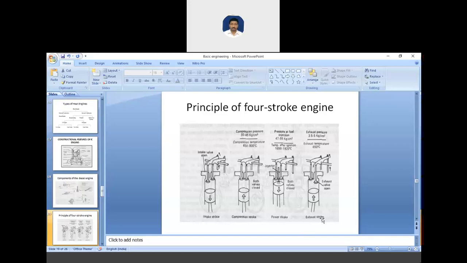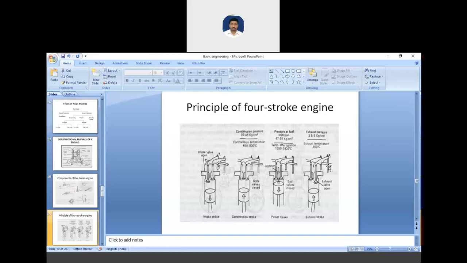After the power stroke, there is an exhaust stroke. Here the inlet valve is closed, as you can see, but the exhaust valve is open. The piston reaches its lowest point, and then the exhaust gases are swept out. From here the exhaust gases get swept out, and the exhaust valve remains open throughout the whole stroke, and then it closes at the top of the stroke.